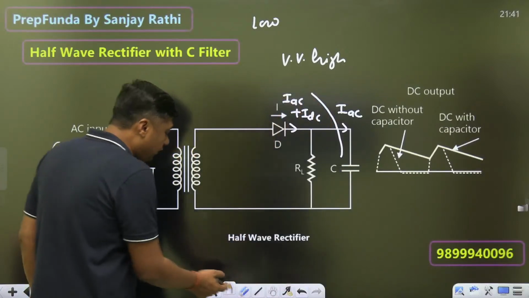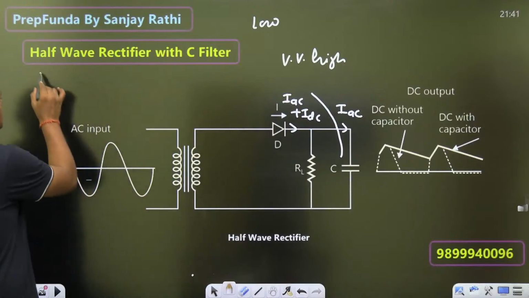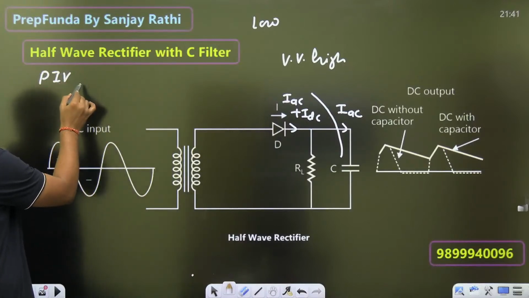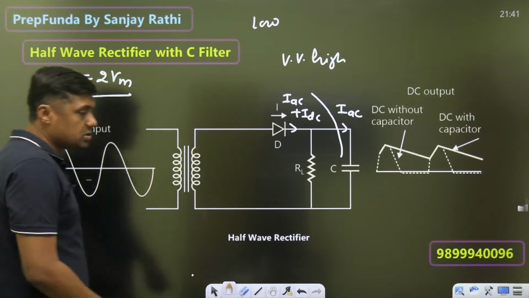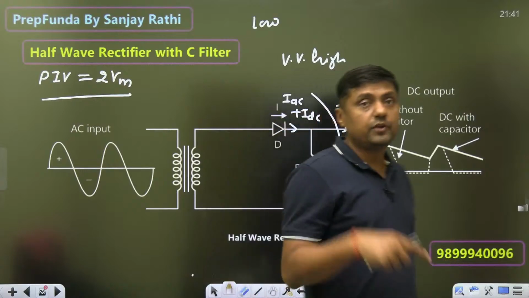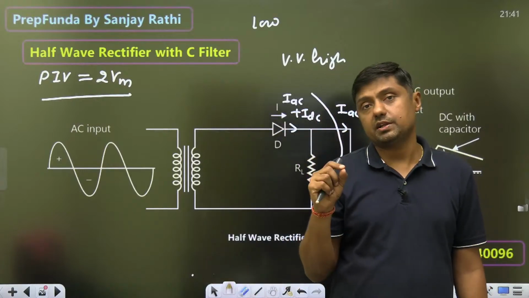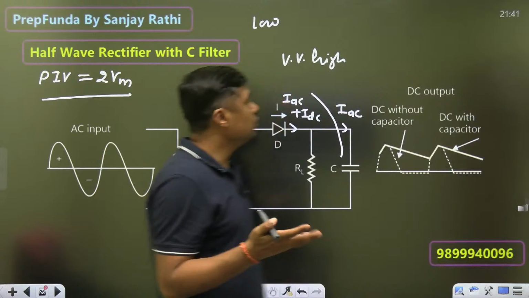In the case of the half-wave rectifier, initially without filter PIV was VM. Now the PIV will become 2 VM, whereas PIV should be as low as possible. So it just doubles with the filter, and that is the drawback of this circuit. Just double, 2 VM.